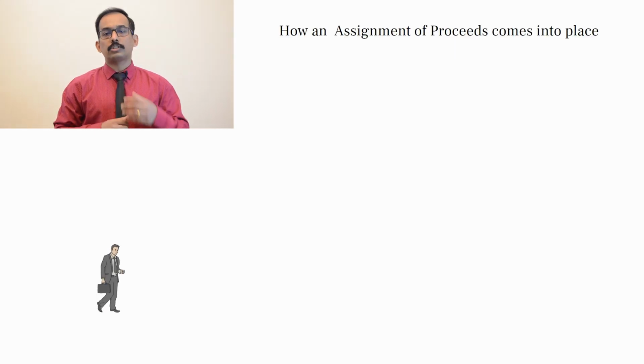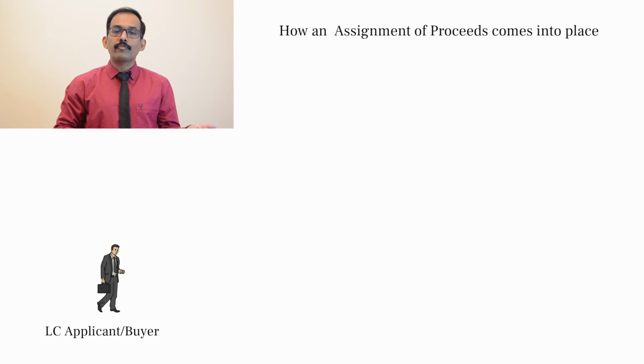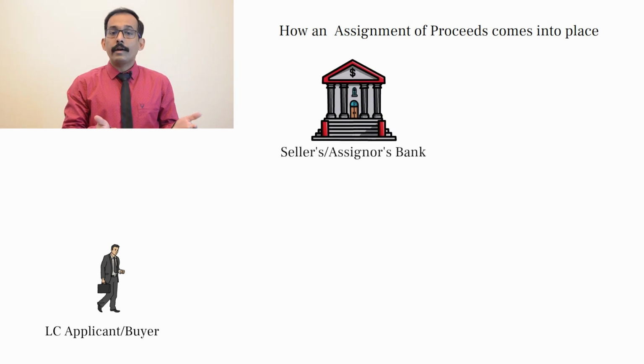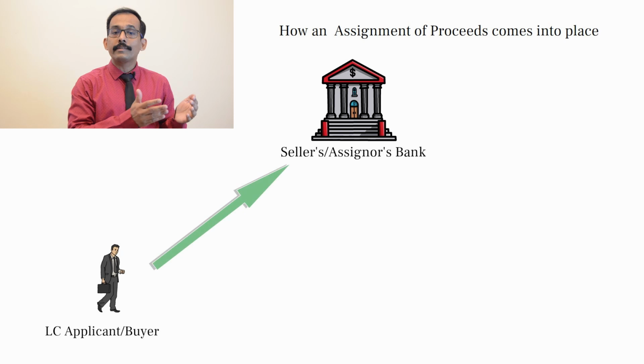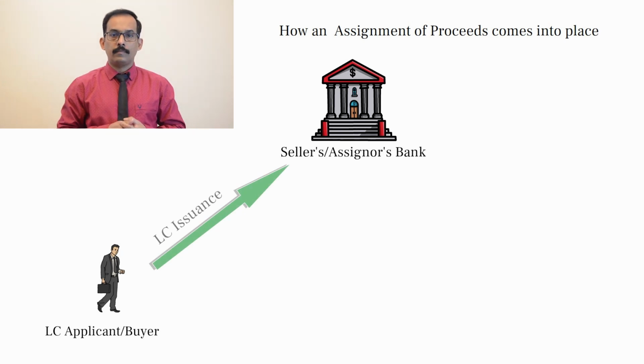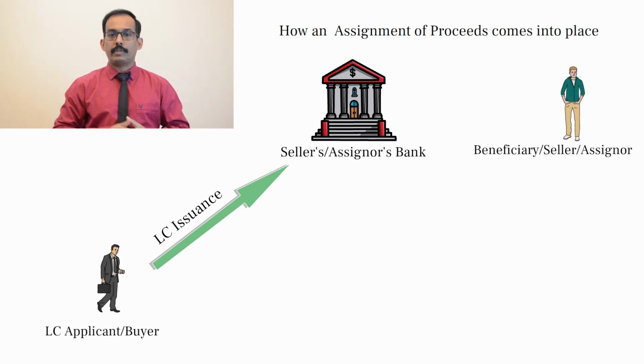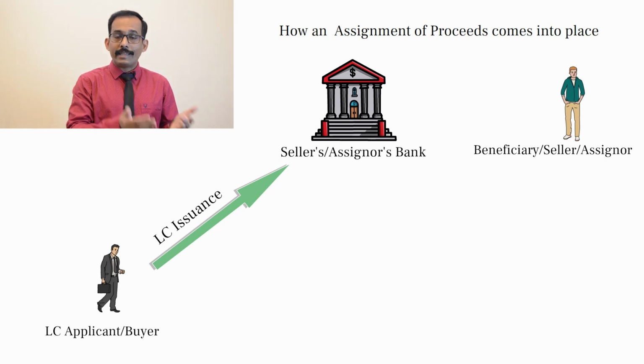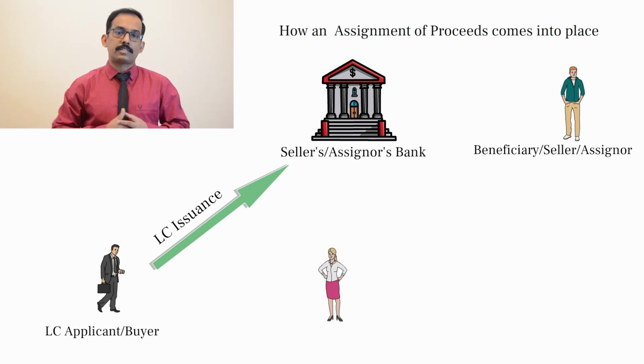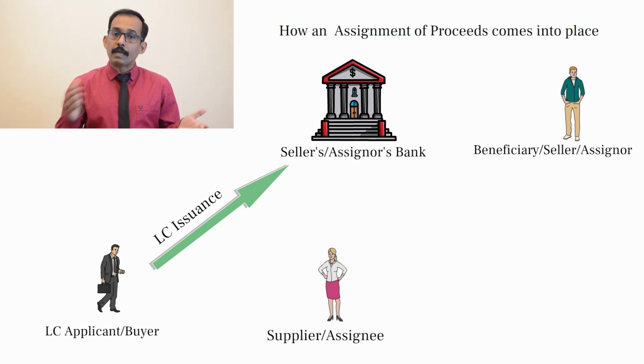Now let's go through the process of an AOP. The process of an AOP starts when an LC is received by the seller in a trade transaction. The seller who receives the LC from his customer is referred to as the beneficiary of the LC. Once he gets this LC from his customer, he needs to make a payment to his supplier. The payment to the supplier can be against the same order that is covered under the LC, or it can be against other orders as well.